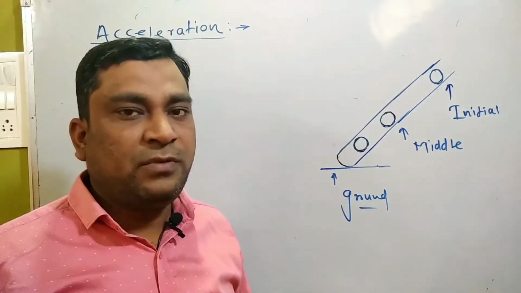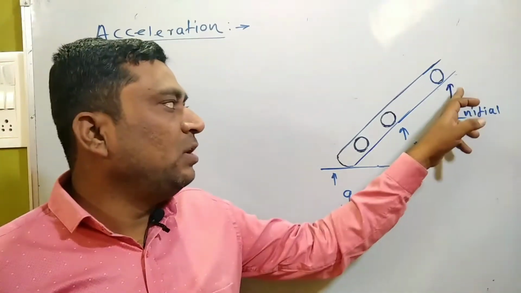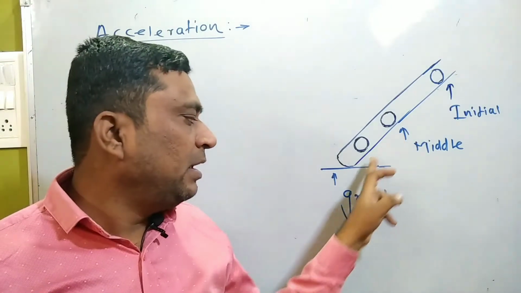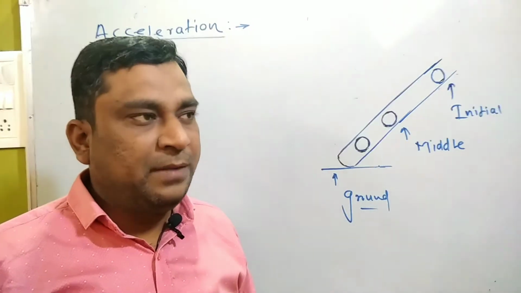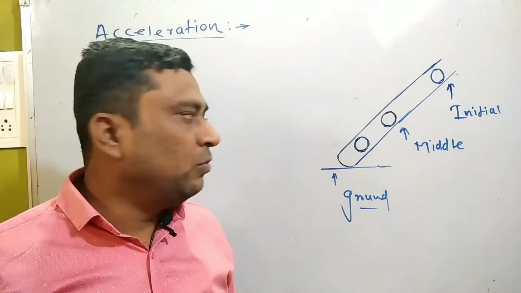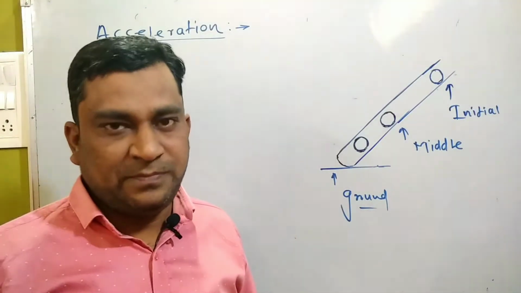If you observe the velocity, the answer is that the velocity goes on increasing as it rolls from the initial point, is largest at the middle, and zero at the ground. It means that the velocity goes on increasing as time passes. So with respect to time, the velocity goes on increasing.